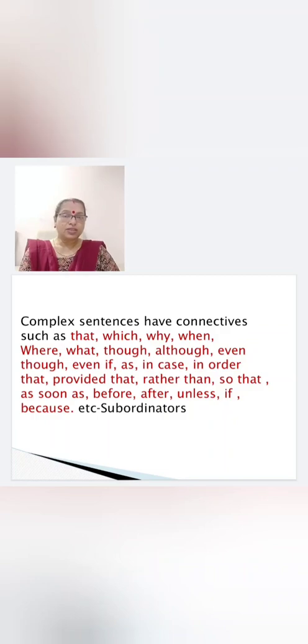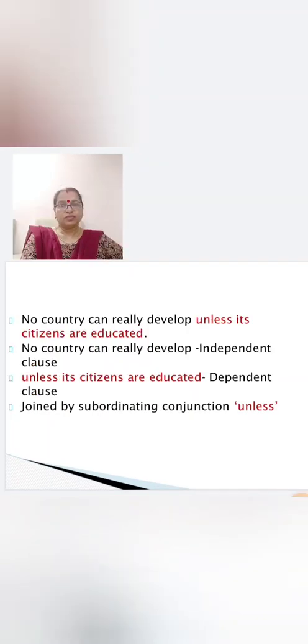Right? Let us see the conjunctions. That, which, why, when, where, what, though, although, even though, even if, as, in case, in order that, provided that, rather than, so that, as soon as, before, after, unless, if, because. So all these are subordinating conjunctions. Let us see the example.